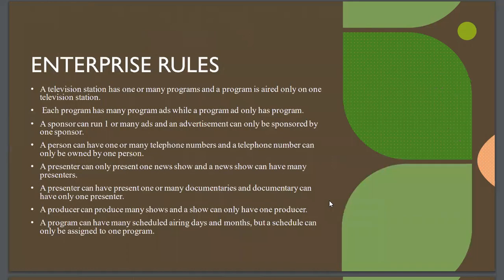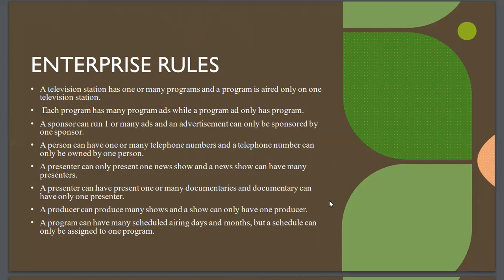while producer and presenter were the specialized class for person. So these are some of my enterprise rules, which are: a television station has one or many programs, and the program is aired only on one television station. Each program has many program ads, while a program ad only has one program. A sponsor can run one or many ads, and an advertisement can only be sponsored by one sponsor. A person can have one or many telephone numbers, and a telephone number can only be owned by one person.